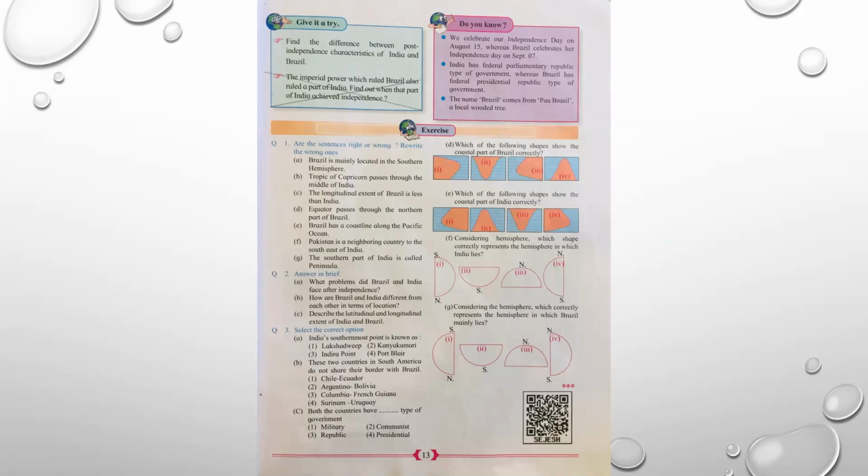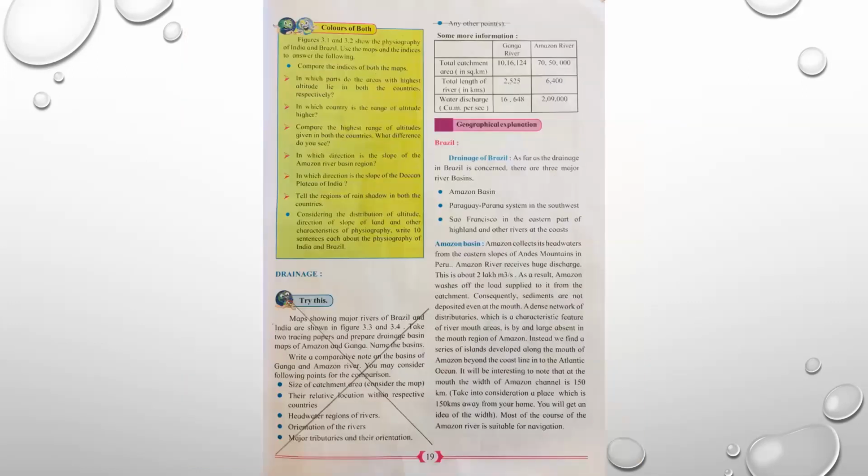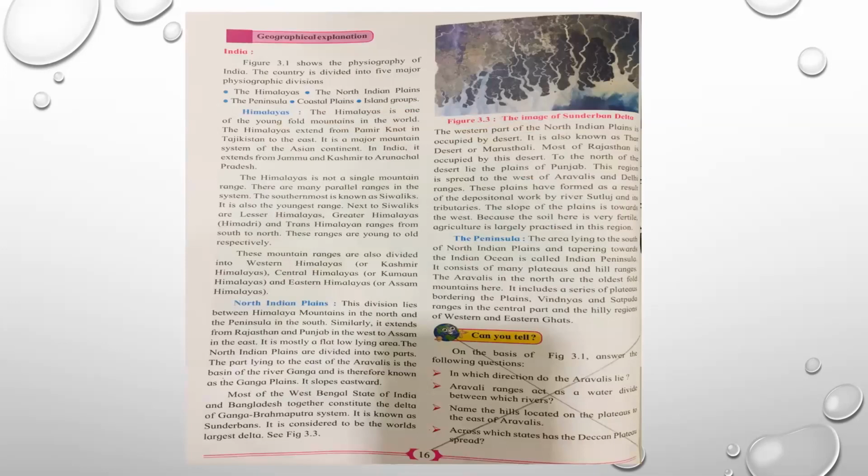Let's proceed. We are on page number 16. See the box at the bottom. On the basis of figure 3.1, answer the following questions. In which directions do the Aravalis lie? Aravali ranges act as a water divide between which rivers? Name the hills located on the plateaus to the east of Aravalis. Across which states has the Deccan Plateau spread?